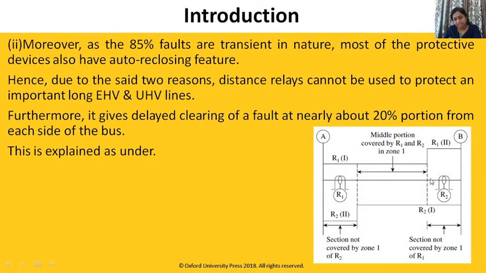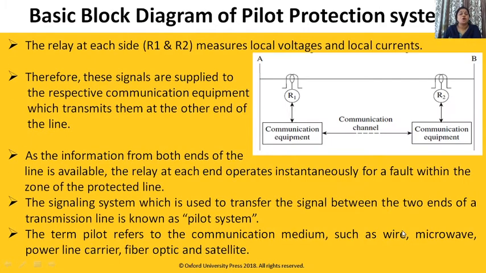So within this 100%, if a communication channel is available, R1 will send a signal to R2 for a fault in between this 20%, while R2 will send a signal to R1 if the fault is in between this 20%. So definitely 100% protection is possible.